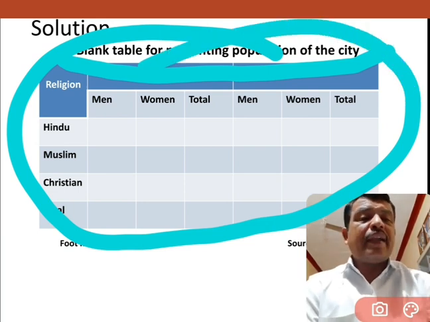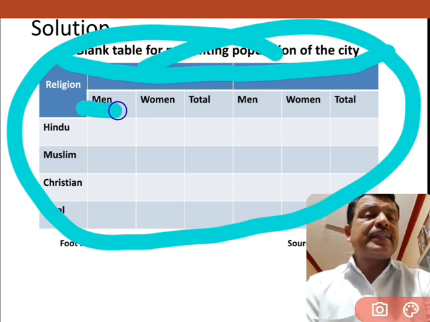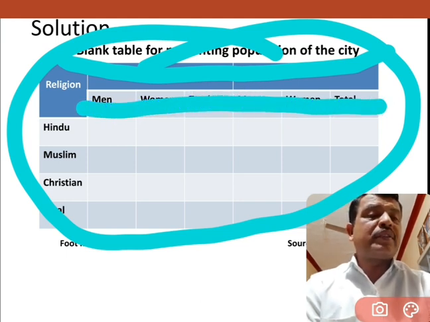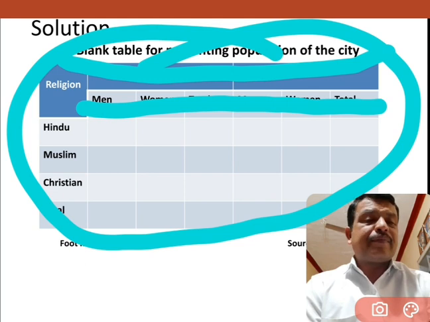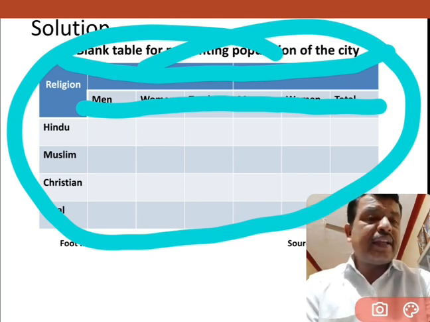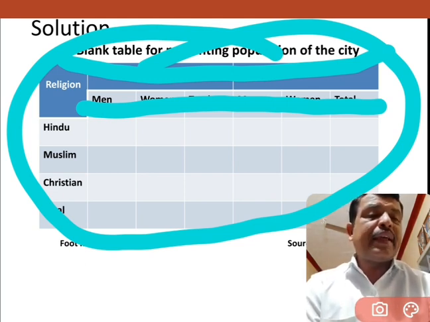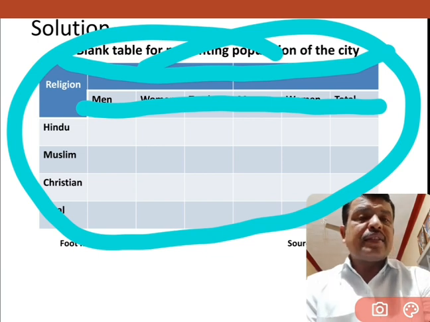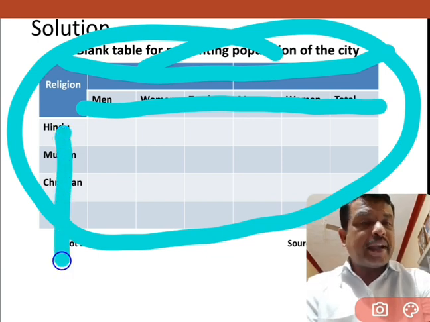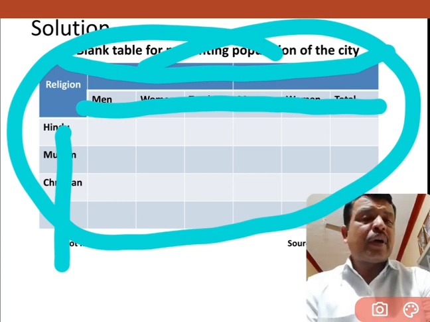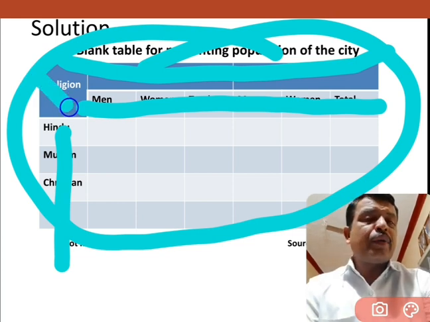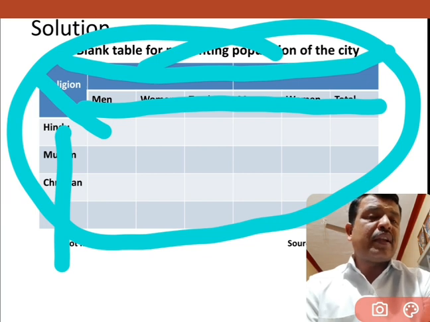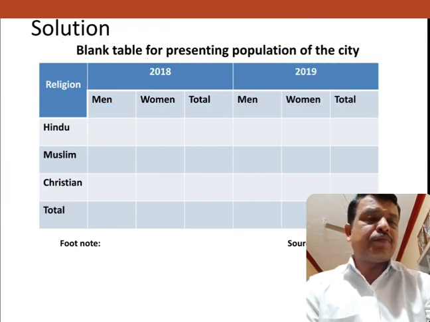Okay. And this is called the stub headings. What I have taken, men, women and total, is called the stub heading. And this side, from left to right, is called the rows. Here I am going to divide two columns, one for years and another one for the religions. Just observe this one.